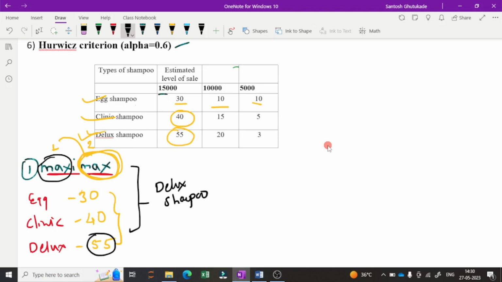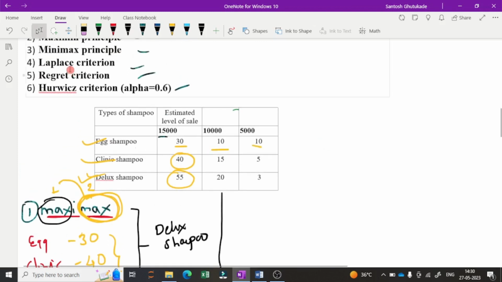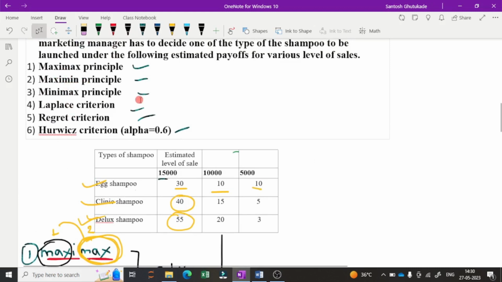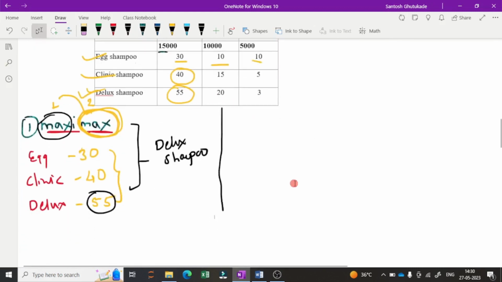So if we use this criteria, Maximax criteria or optimism criteria, it will produce the deluxe shampoo that will give the maximum profit. Now similarly I will use another method, that is Maximin criteria. By the similar way, here there are two words, first is max and second is minimum. So we are focusing on the word minimum.